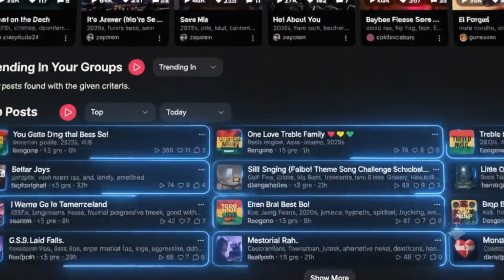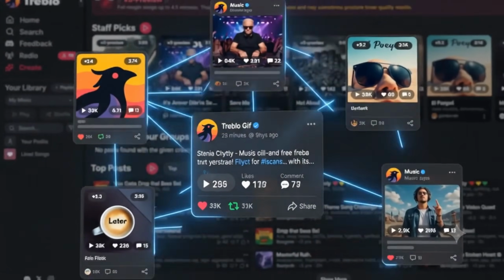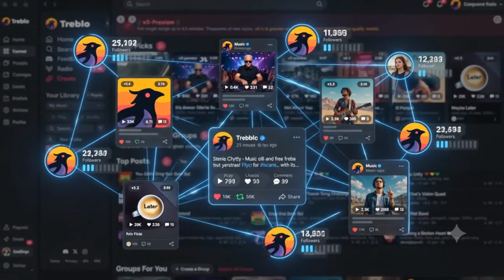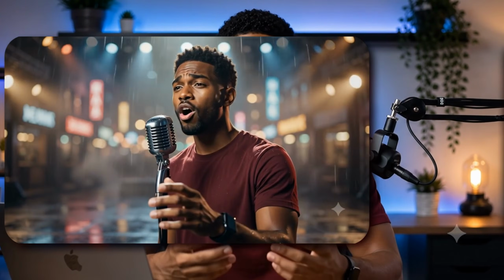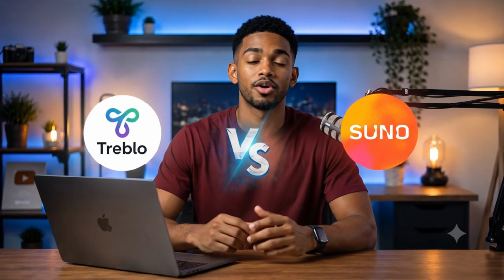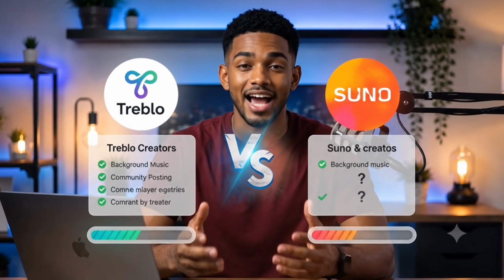What's even more interesting is that this tool doesn't just allow you to create music for free. It also lets you post the music you create inside the platform and start building an audience there. So in this video, I'll show you exactly how I created these songs, how I generated professional background music with no vocals, and later, we'll compare it with one of the most popular AI music tools on the market to see which one is actually better for content creators. Let's get started.